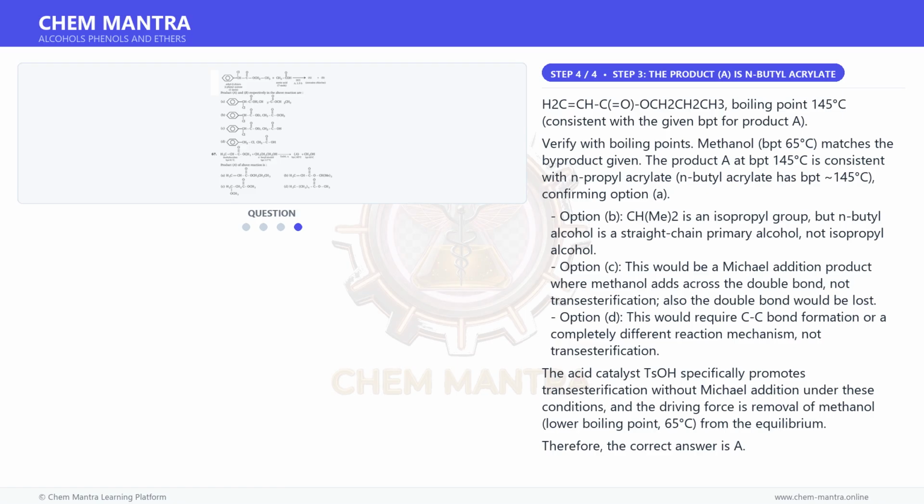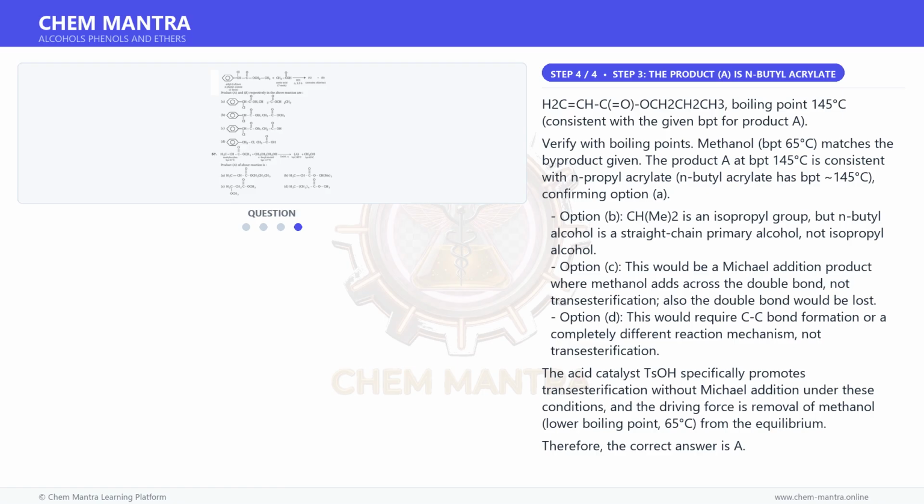Option B, CHMe2, is an isopropyl group, but n-butyl alcohol is a straight-chain primary alcohol, not isopropyl alcohol. Option C would be a Michael addition product where methanol adds across the double bond, not transesterification; also the double bond would be lost. Option D would require C-C bond formation or a completely different reaction mechanism, not transesterification.